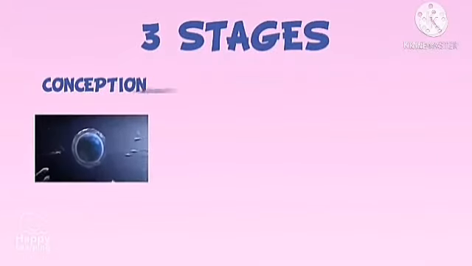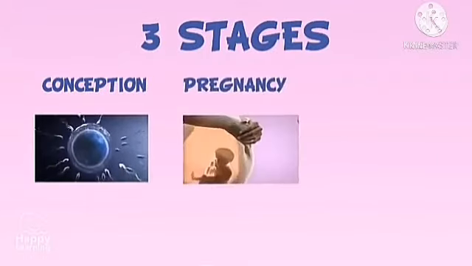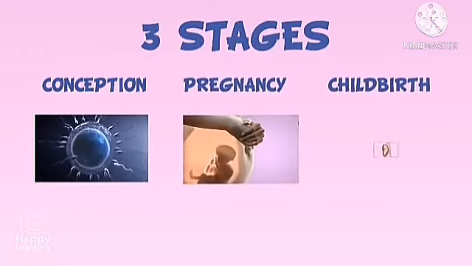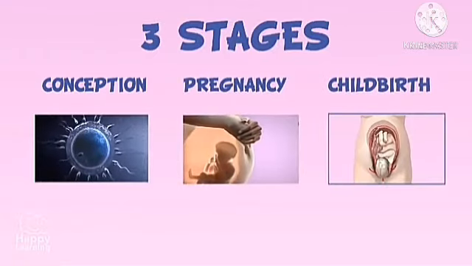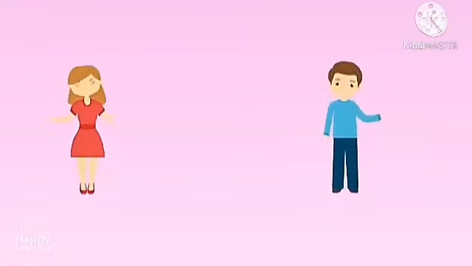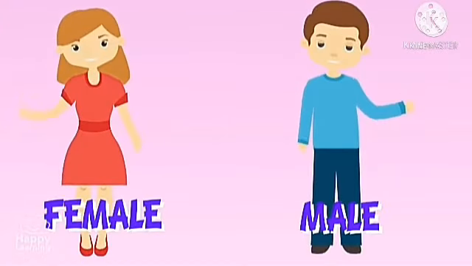There are 3 stages of reproduction in humans. We have conception, pregnancy, and childbirth. For reproduction to occur in humans, we need the female and the male.